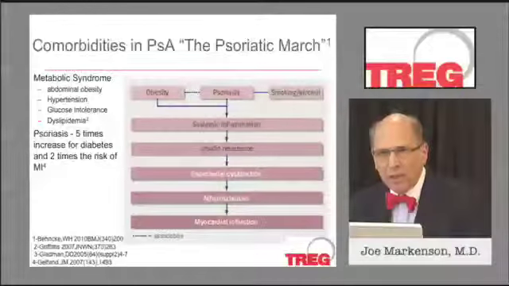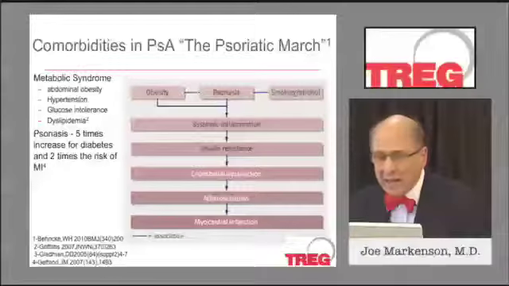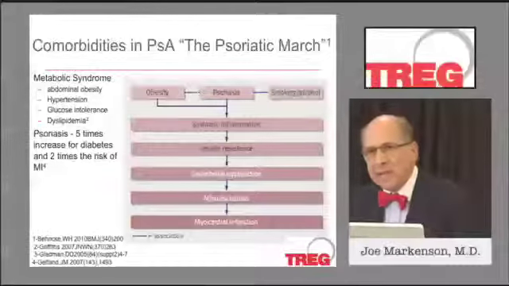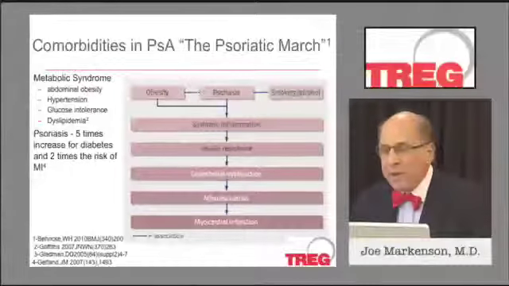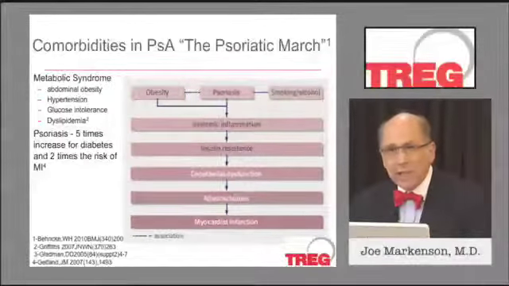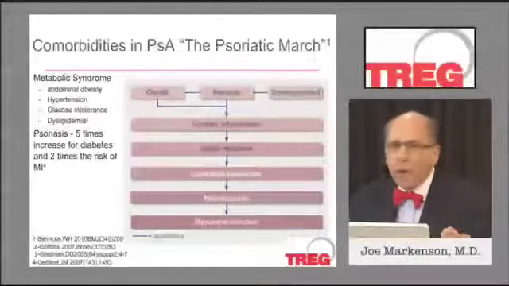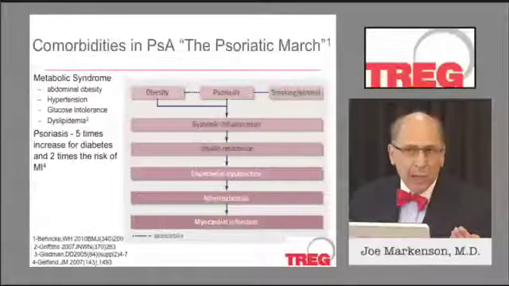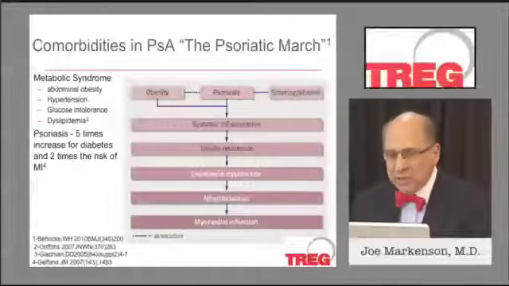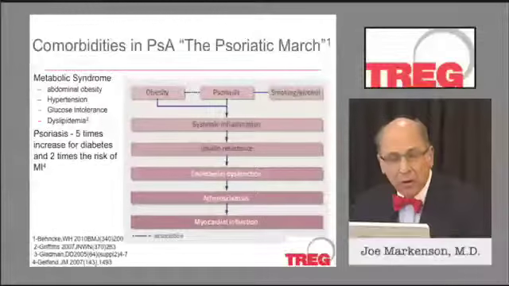Now, metabolic syndrome turns out to be the most severe comorbidity that people see in both psoriasis and psoriatic arthritis. And obesity is one feature of it. So if you have psoriasis, it's postulated, and are obese and possibly smoke, this leads to increased systemic inflammation, which leads to insulin resistance. Now remember what this means. You change insulin from anti-arthrogenic type of properties to pro-arthrogenic, and that allows more endothelial dysfunction, increased atherosclerosis, and eventually will end up in a myocardial infarction.